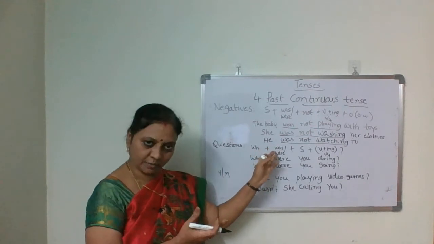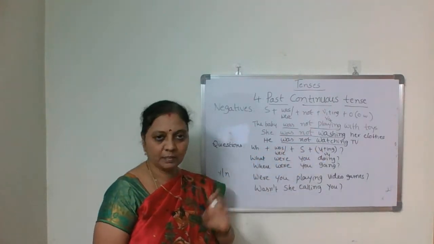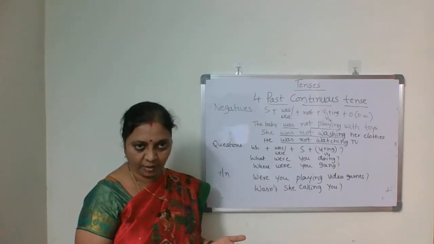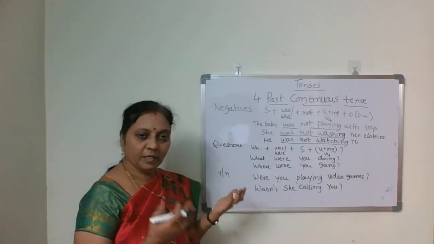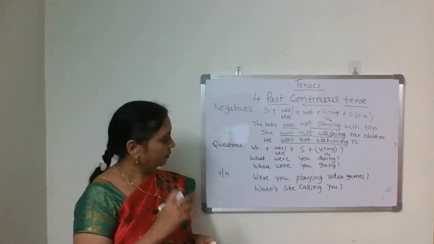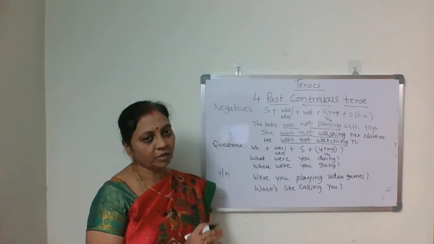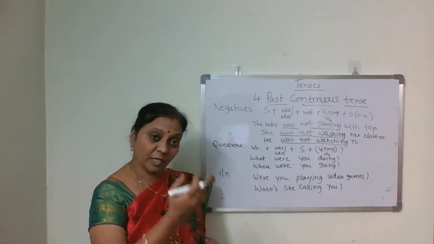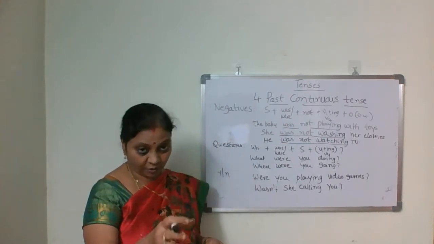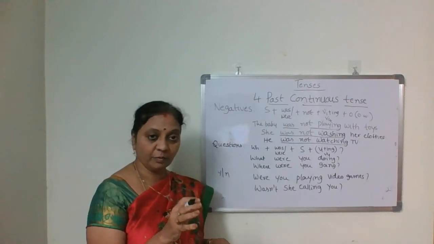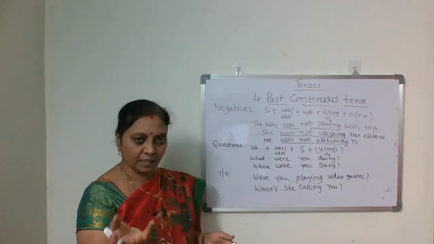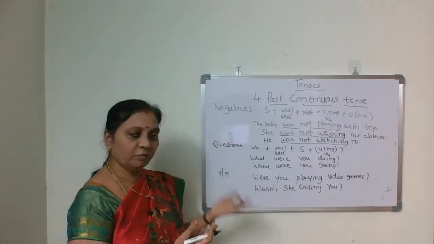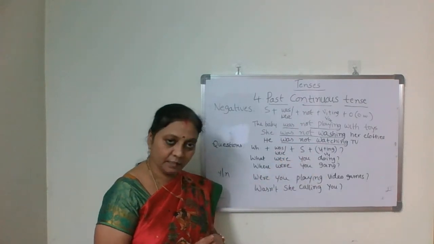WH word, was or were, plus subject, plus verb. What were you doing? Where were you going? When were you coming? Why were you not coming to the class? Why weren't you attending the class? If you take the short form, why weren't you attending the class? And again, no need to write not again. If you want to go for the short form, why weren't you attending the class?